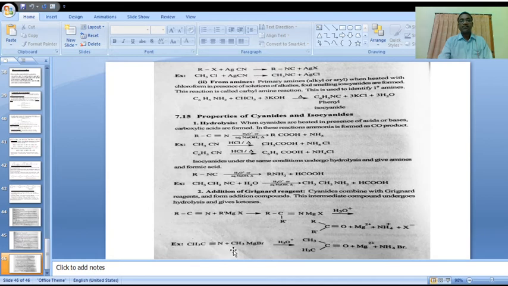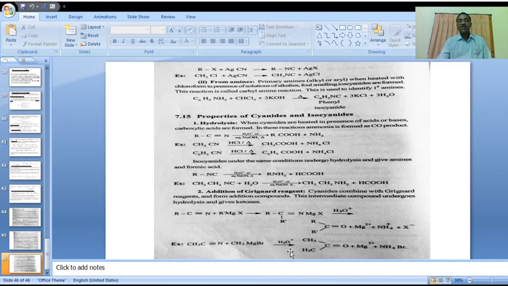Methyl cyanide reacts with the Grignard reagent CH3MgBr, methyl magnesium bromide, to form this type of intermediate. Here we are showing the direct final product, but this type of intermediate is formed in the reaction.